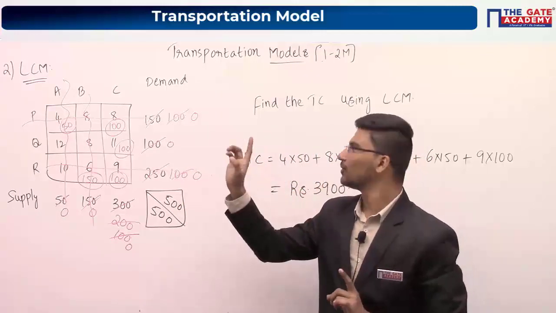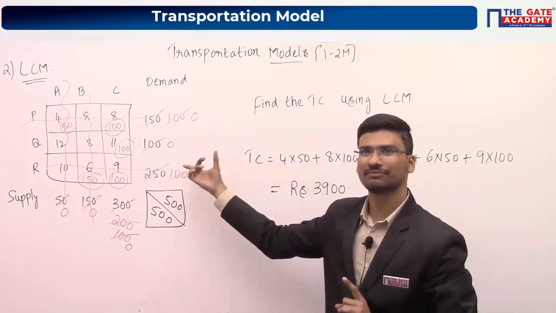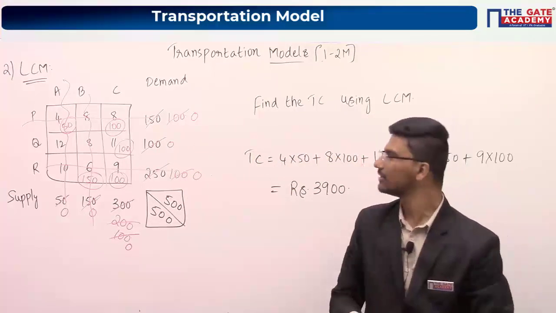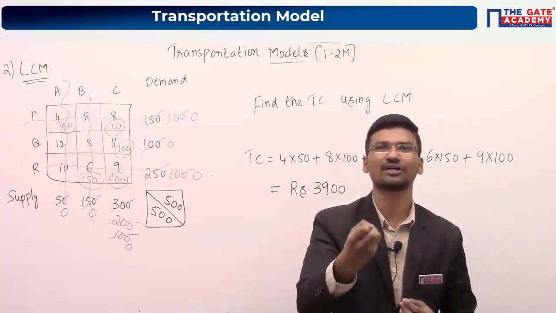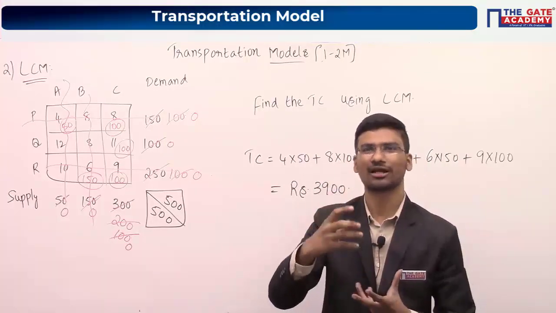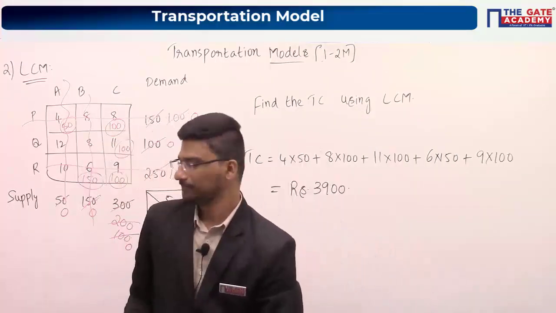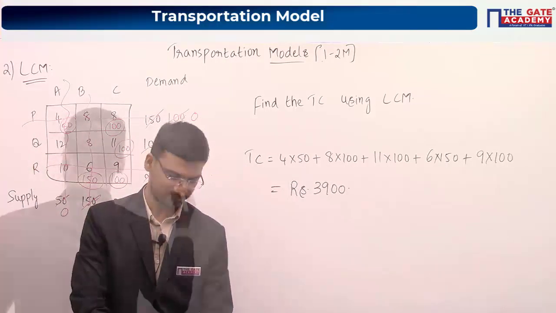Fine, so I hope it is clear. This you have copied, right? I will give one more question where this situation is arising. Abhimanyu is asking, whenever we are getting a tie between least costs, what do we have to do? Other people, you can also have a look at the next question. After solving that particular question, you will get the answer for this doubt.